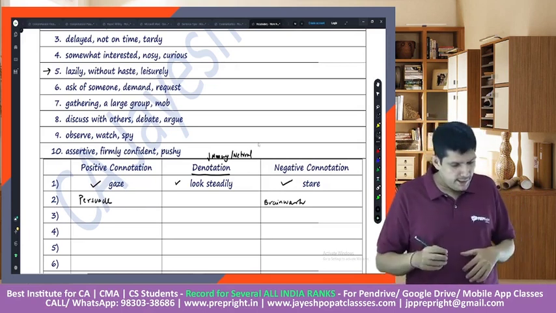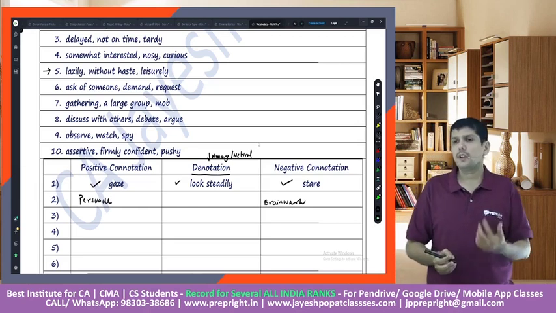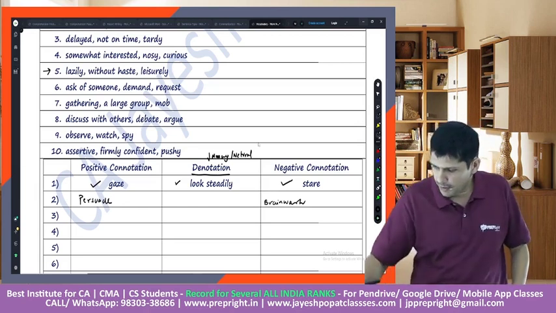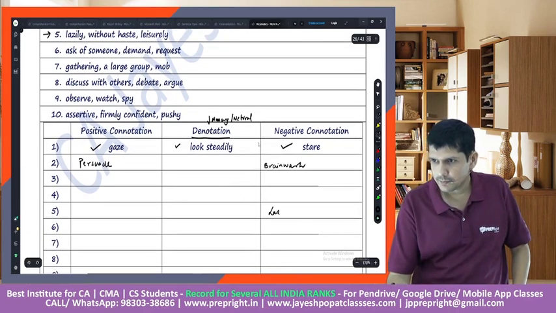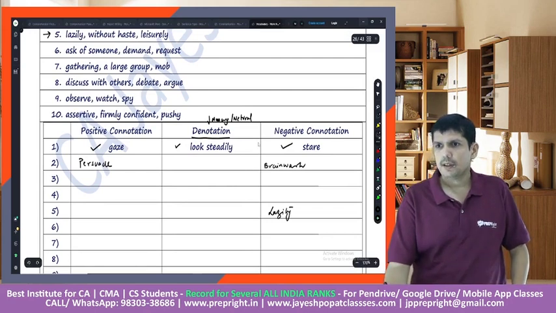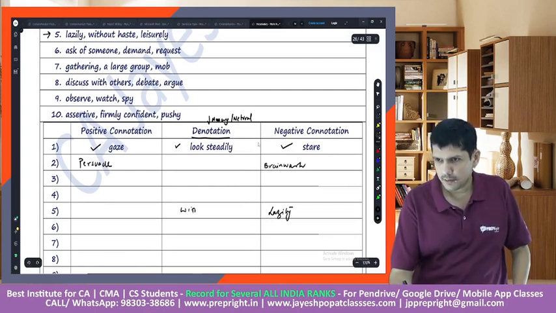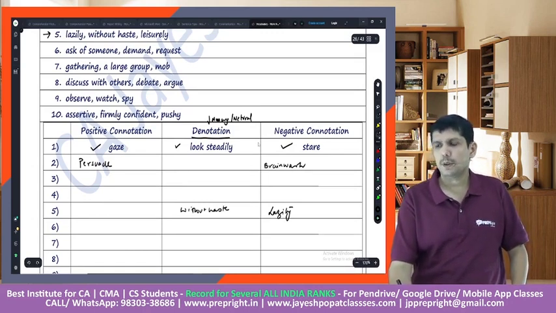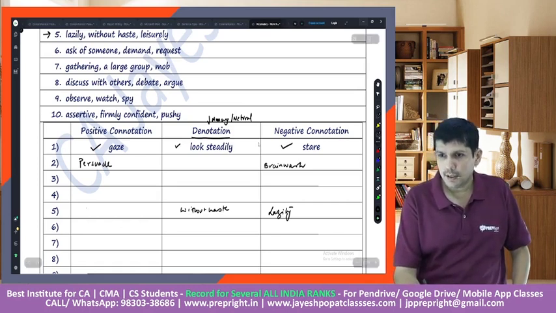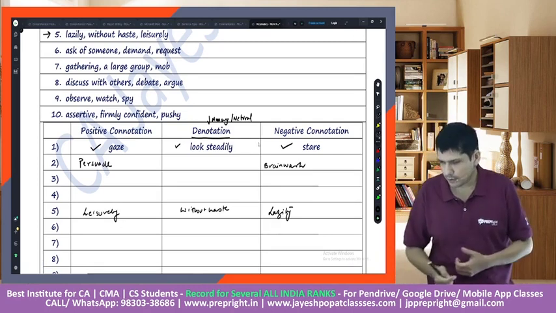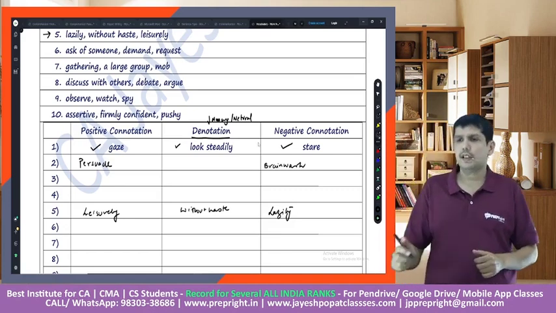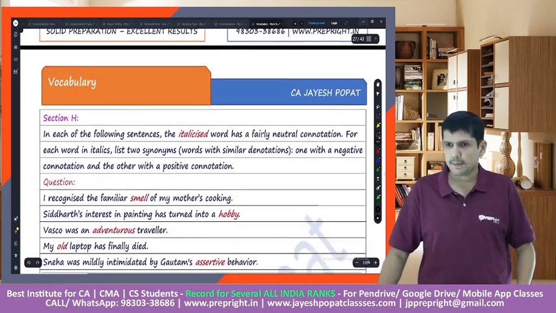See, if you call somebody lazy, he or she would not like it, right? So therefore, lazily would come under the negative category, right? If you say without haste, you're trying to be diplomatic, you're trying to be neutral, and when you say you're doing it quite leisurely, means you're doing it quite slowly, but leisurely is a positive word, right? Leisurely is a positive word. Great. So please complete this exercise.